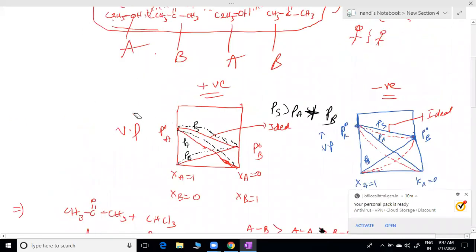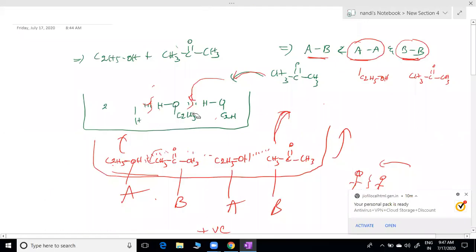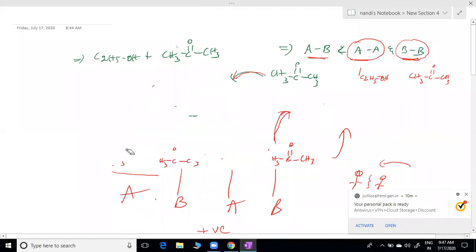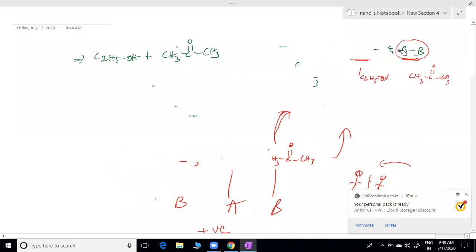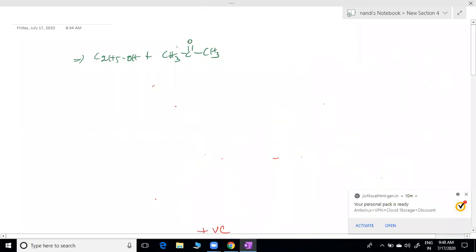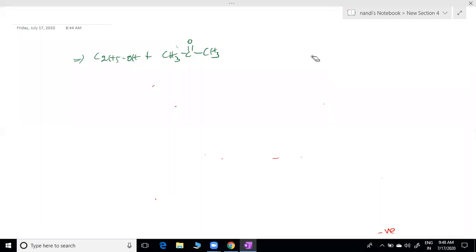So ethyl alcohol and acetone, what type of deviation do they show? Explain. Is this an example of positive or negative deviation, ethyl alcohol and acetone? Okay.